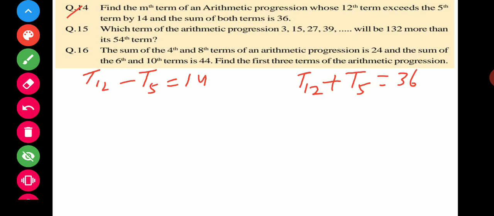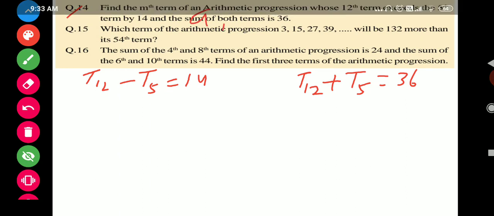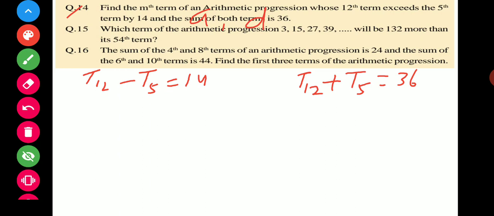Okay, what will happen in this? Let the first term be A. Common difference of the series is d. Then we can find the Tm. In this question, you can put the formula.